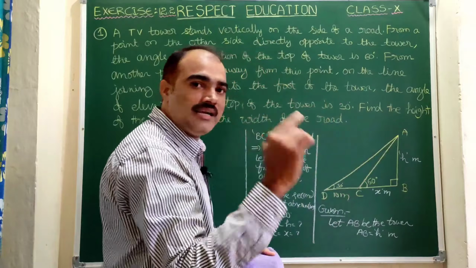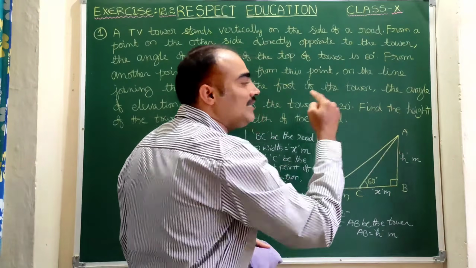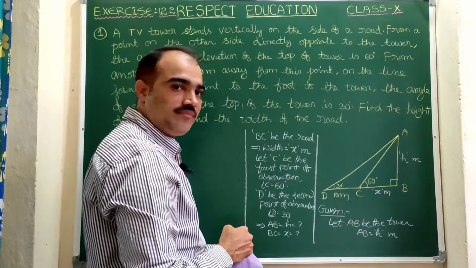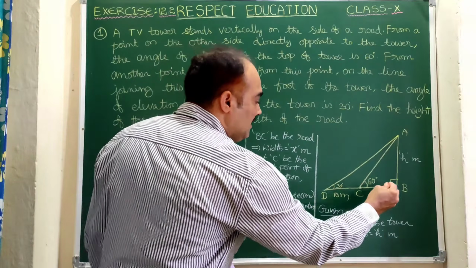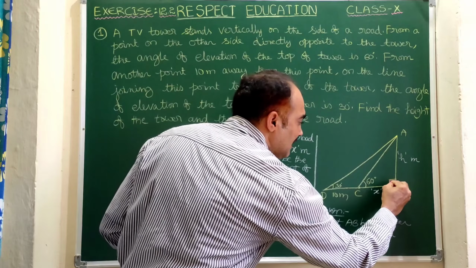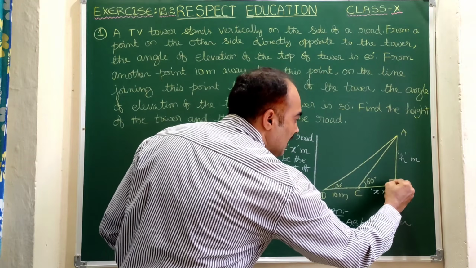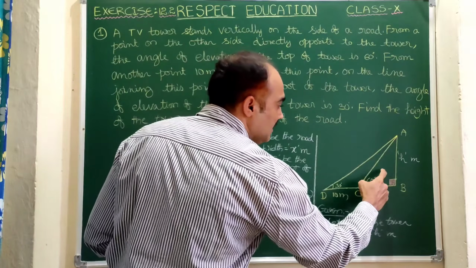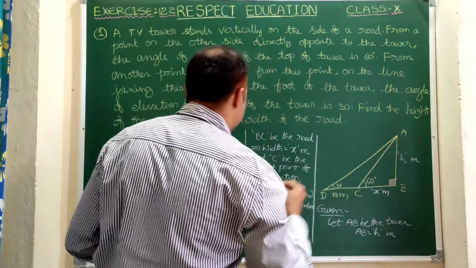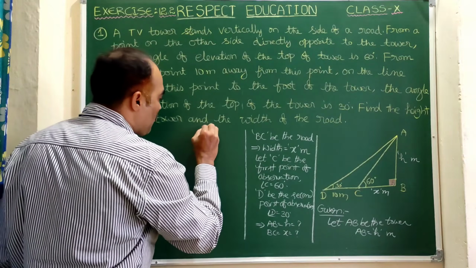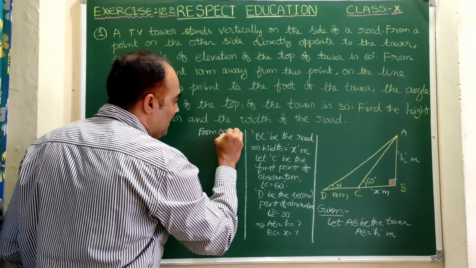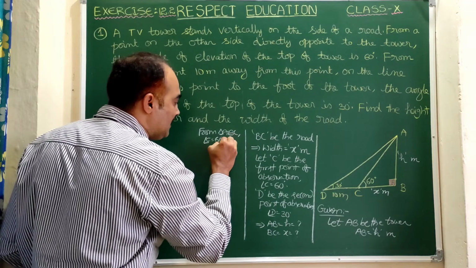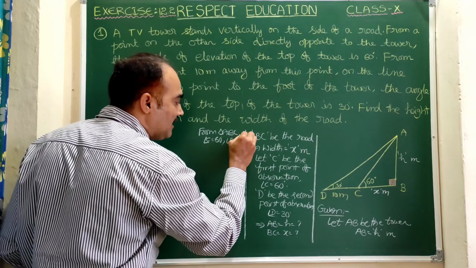ABC is one of the right angle triangles. ABD is the other right angle triangle. So we can apply tan theta individually. Now here, as we know, angle B is 90 degrees. So let us consider one of the right triangles, here I am taking the first triangle, triangle ABC. Let us write, from triangle ABC, angle C is equal to 60 degrees, angle B is equal to 90 degrees.